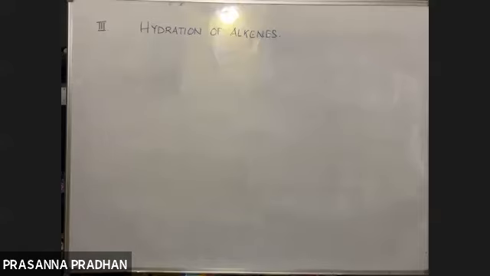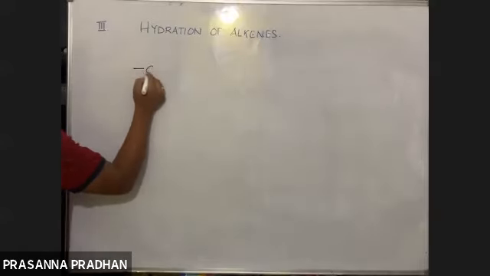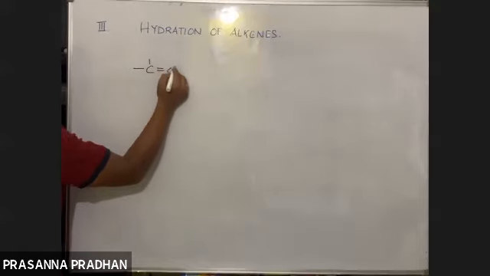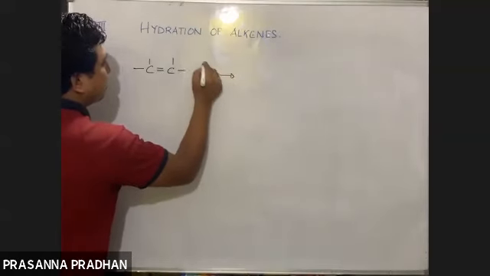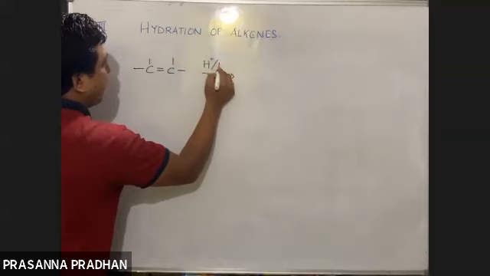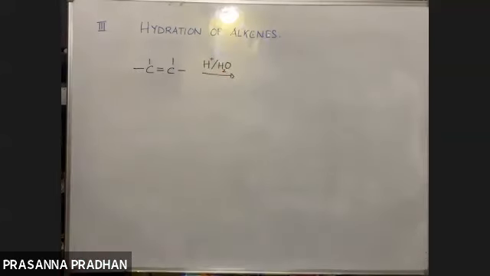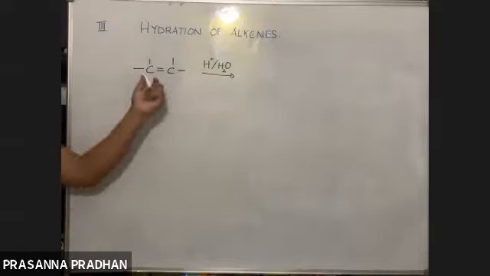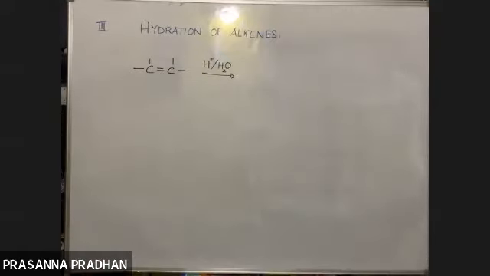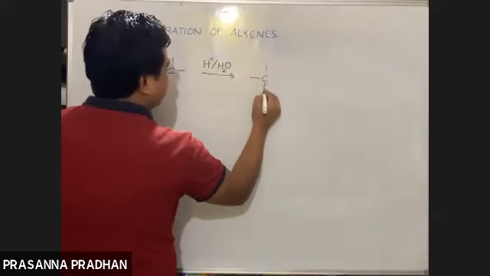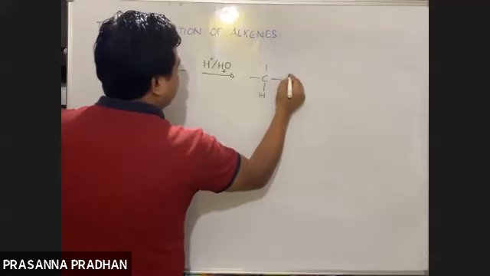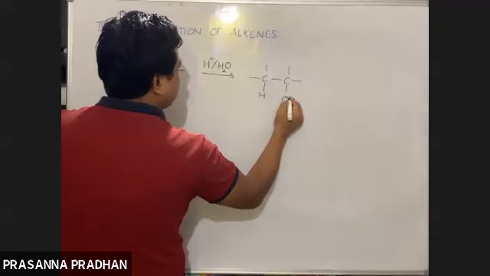Okay, so hydration of alkenes, say if we have an alkene like this, alkene means a compound having a carbon-carbon double bond. Now hydration occurs in the presence of acid. It is known as acid catalyzed hydration. So what is the positive and what is the negative part in water? In water, H positive and OH negative. So H positive gets added to one carbon like this. The double bond will get reduced to a single bond, and the OH goes to the other.